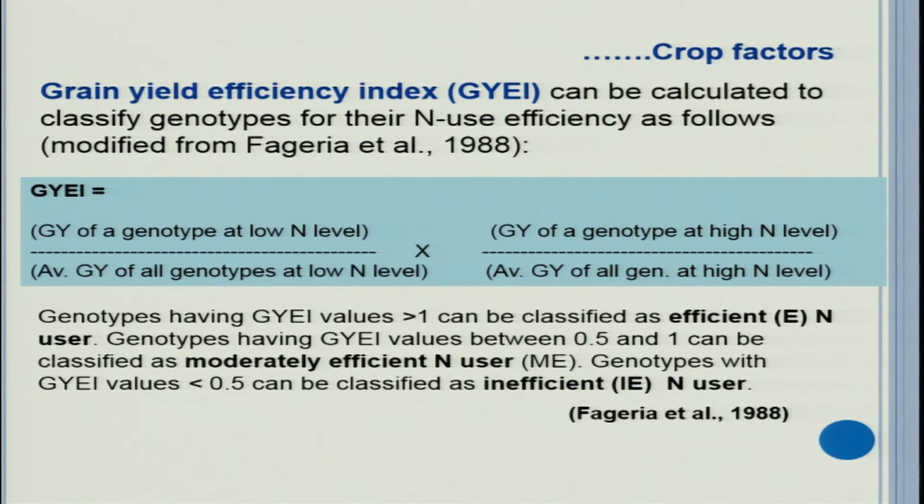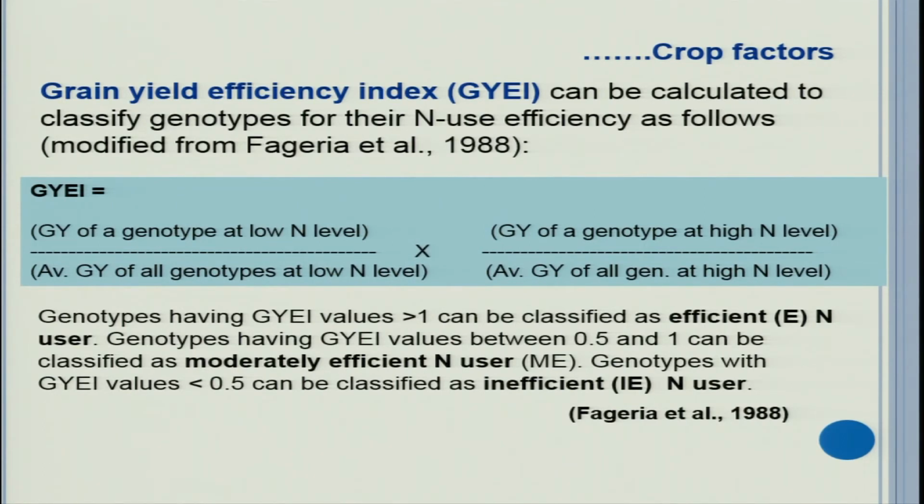For example, grain yield of a genotype at low N level means lowest nitrogen level just above the control, and the average grain yield of all genotypes at low nitrogen level. So, you can take average yield of all the genotypes at low nitrogen level. So, genotypes having grain yield efficiency index of more than 1 can be classified as efficient nitrogen user. Genotypes having grain yield efficiency index values between 0.5 and 1 can be classified as moderately efficient N user.